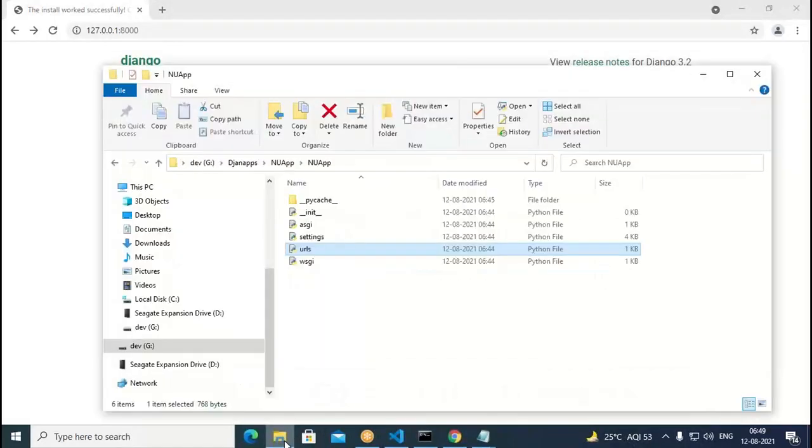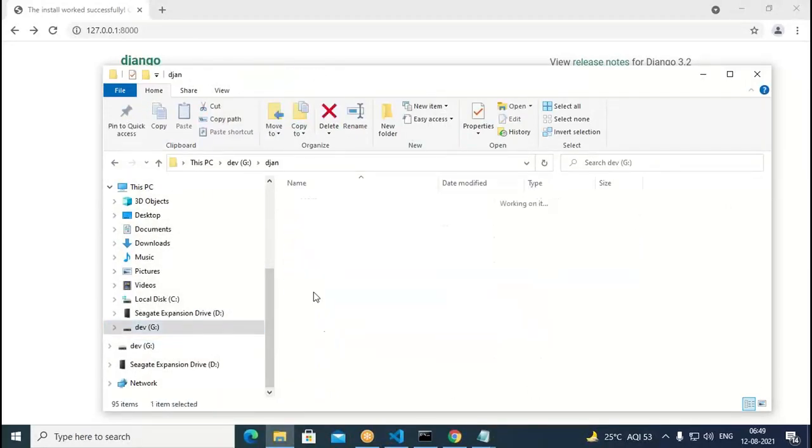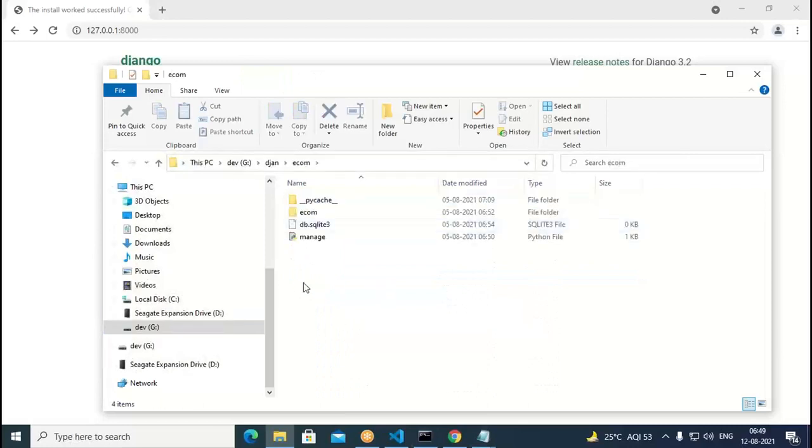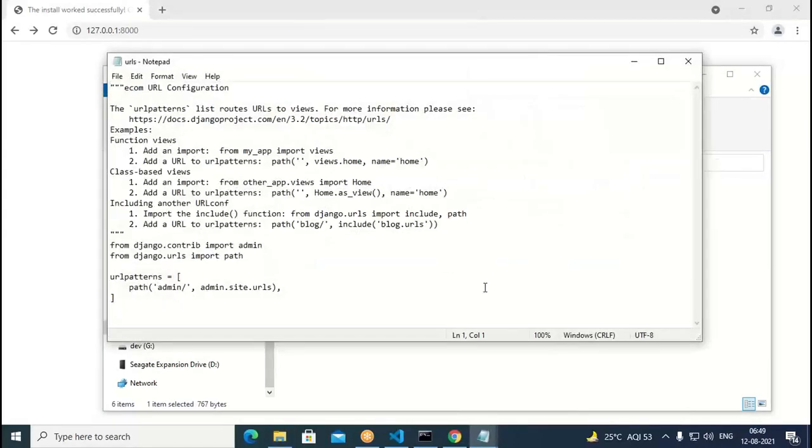So in order to create views, suppose I want to create some views. So in this views, I can come to this ecom project. Then in the URLs, I can write in this way. Open with the Notepad here. Here also we have the same thing.